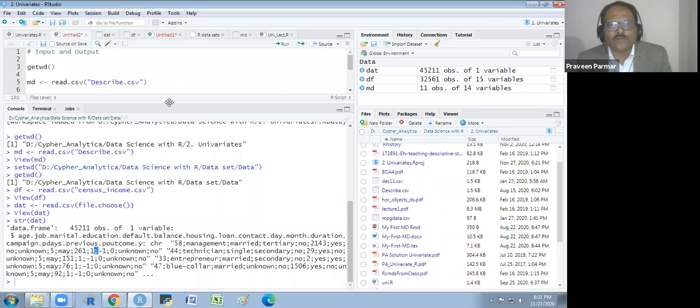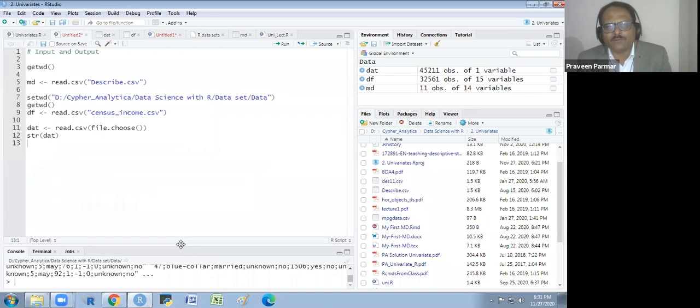So at that moment, you have to open it properly. What you will do is read this file again. Whether you are reading through this or through this, you also write a comma, and after the comma you write the separator, sep. And what is the separator here?